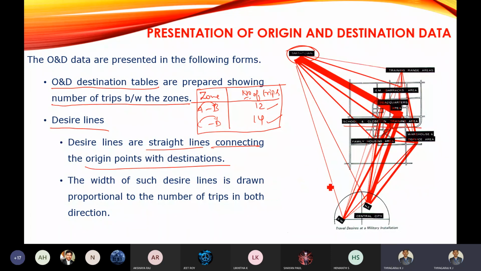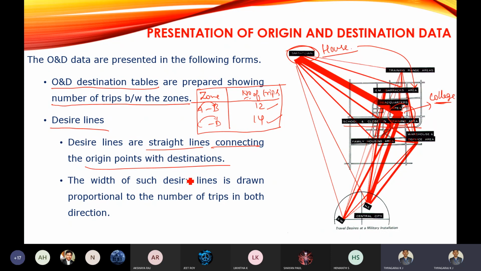For example, this is a house and somewhere this is a college. It is a straight line which will be connecting the origin and destination.